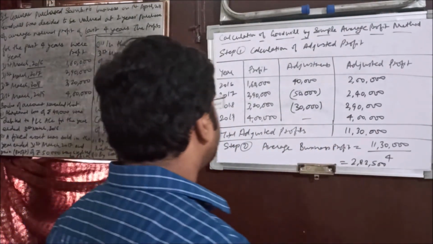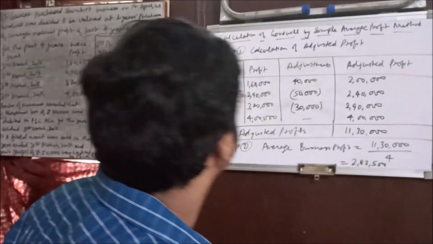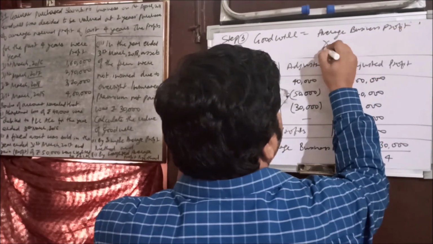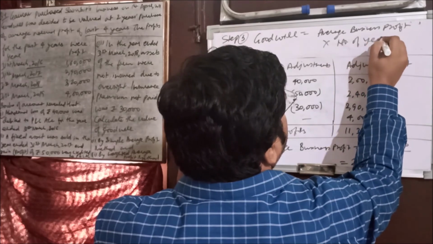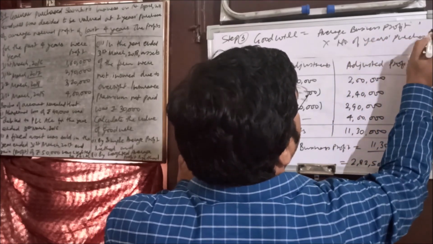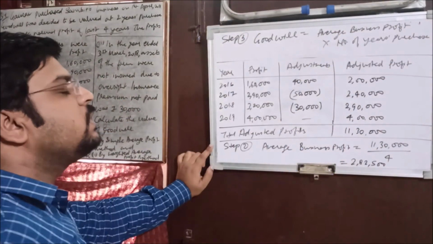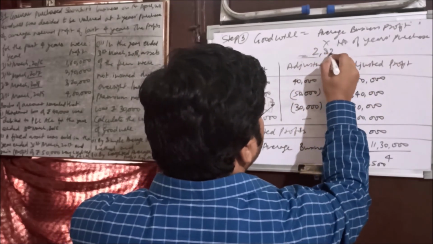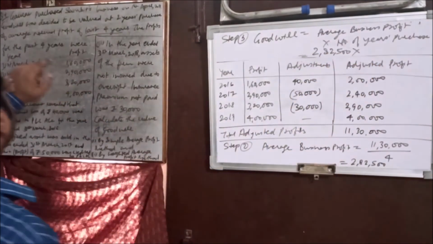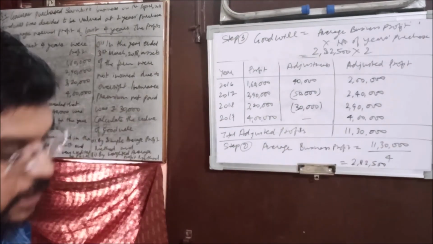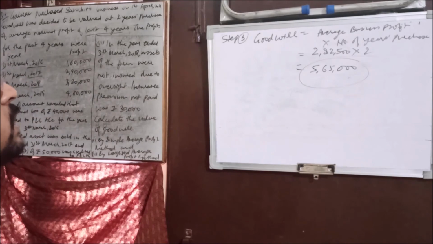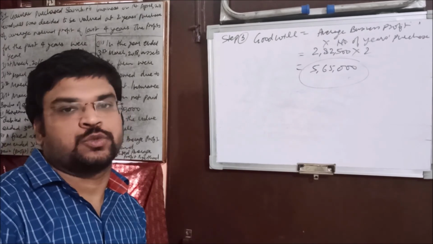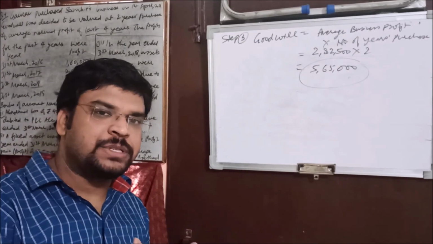Now the last step is to calculate the value of goodwill. I just mentioned it here. And what is the formula there? Average business profit multiplied by number of years' purchase, meaning for how many years this goodwill is going to give the advantage to the buyer. Okay, so we'll put the values here. 2,82,500 multiplied by 2 years, which you get in the question. Let's calculate that. So this 5,65,000 is the value of goodwill by the simple average profit method, including the adjustment. Understood? We just followed these steps and we did that.